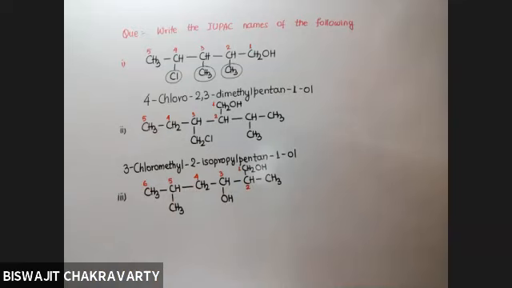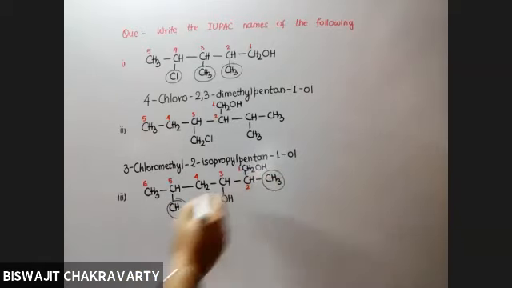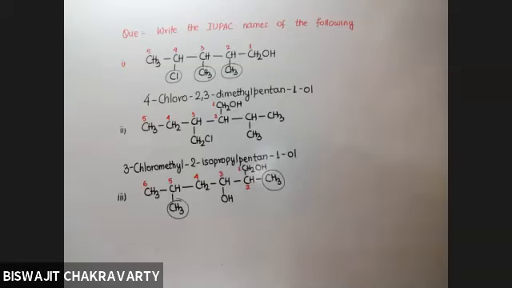Okay. There are 2 substituent groups at carbon number 2 and 5. And there are 2 OH groups. What do you think will be the name of the molecule? Sir, 2,5-dimethyl hexane 1,3-ol. 2,5-dimethyl. Okay. After that, what did you say? Hexane 1,3-ol.